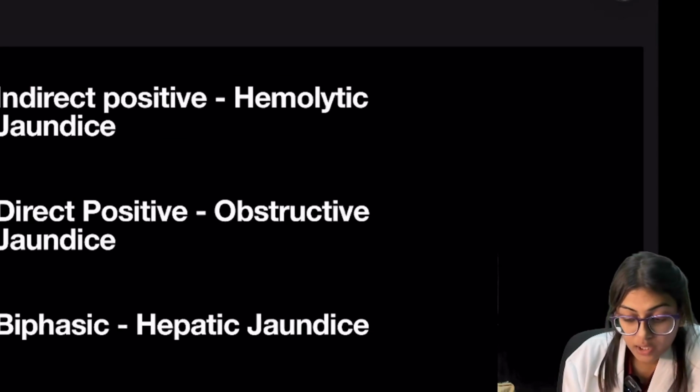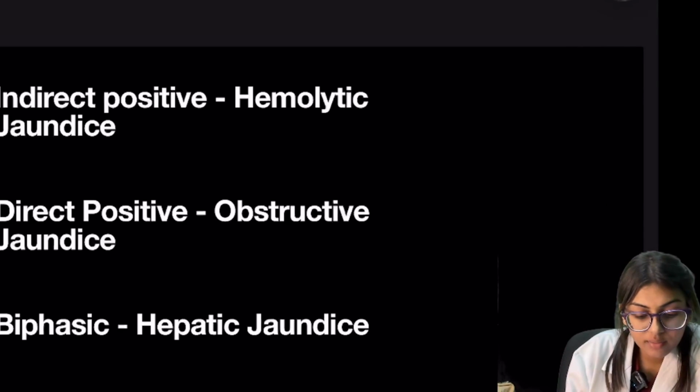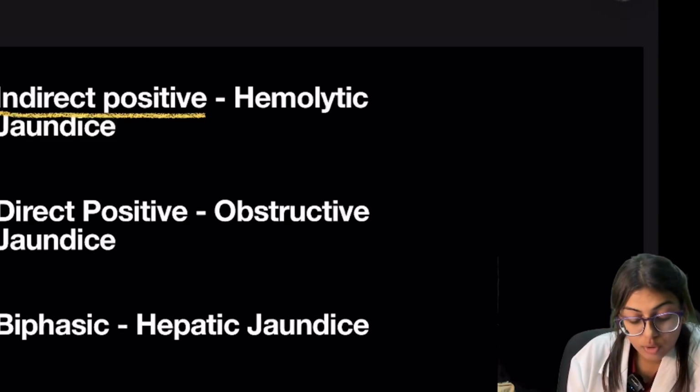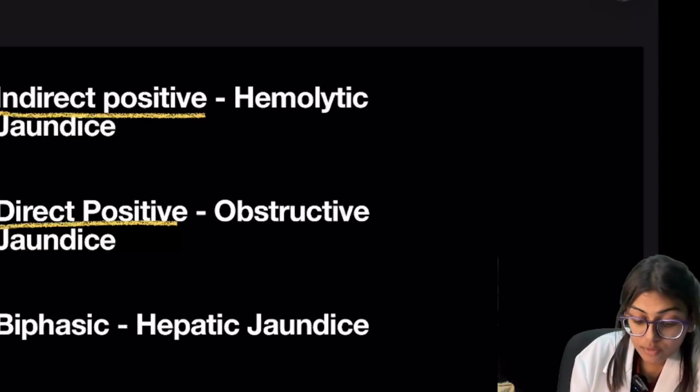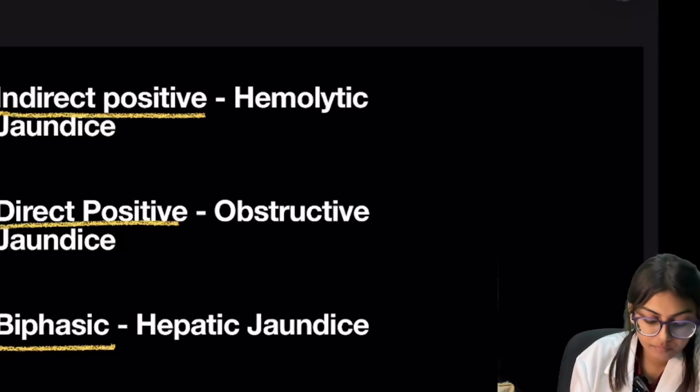In hemolytic jaundice, the Van den Bergh reaction gives indirect positive, then in obstructive jaundice the Van den Bergh reaction is direct positive, and in hepatic jaundice it is biphasic.